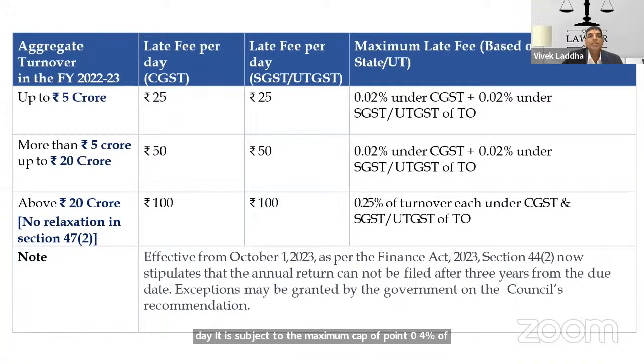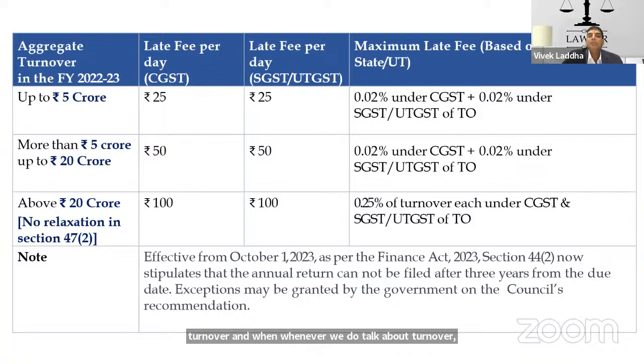Likewise, if your turnover is exceeding 5 crore but not exceeding rupees 20 crore, then in that case it is 100 rupees per day, subject to the maximum cap which we have just discussed, that is 0.04% of the turnover. Please take care, this is not the aggregate turnover. The maximum limit of the late fees is based on the turnover. And whenever we talk about turnover, it means the turnover in a state.